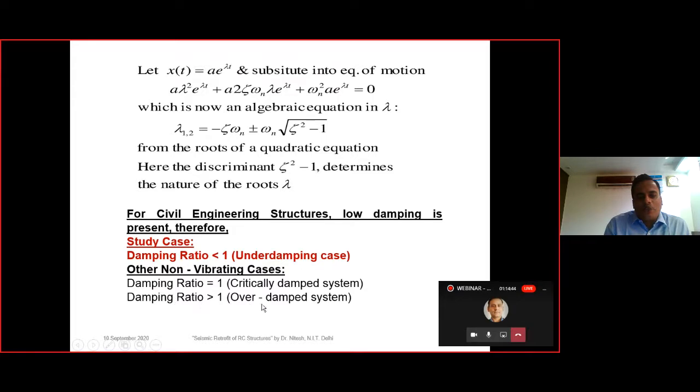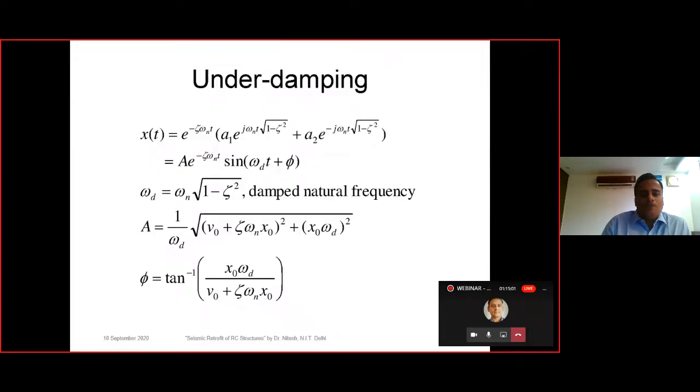In the case of xi greater than 1, we will have an overdamped system. In the case of xi equal to 1, we will have a critically damped system. And in the case of xi less than 1, we will have the underdamped system. So basically, overall structures are underdamped systems only, that is, the damping ratios are less than 1.